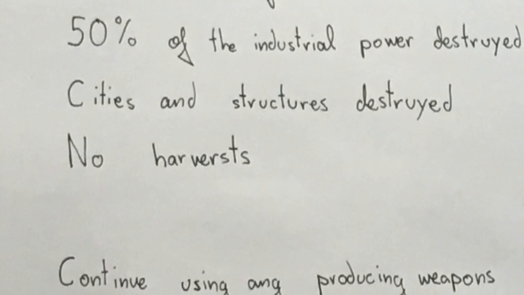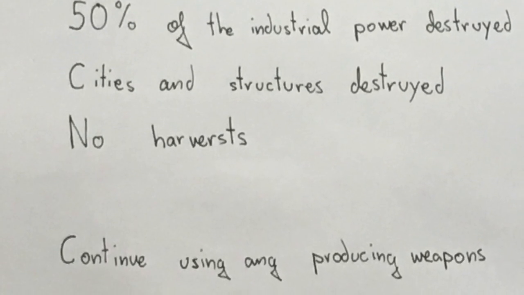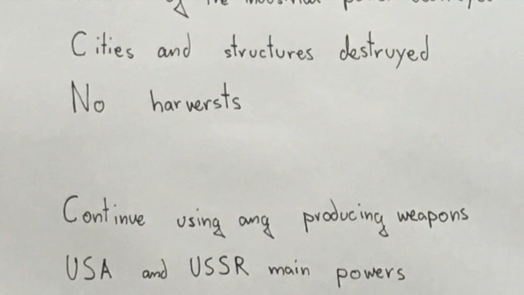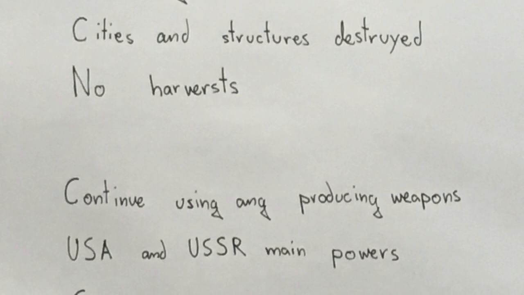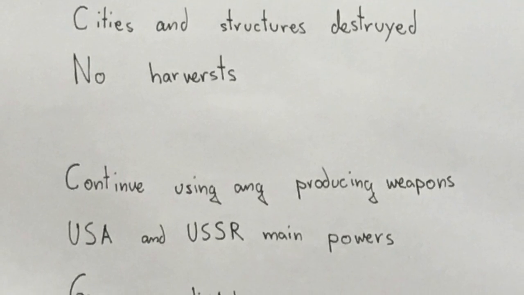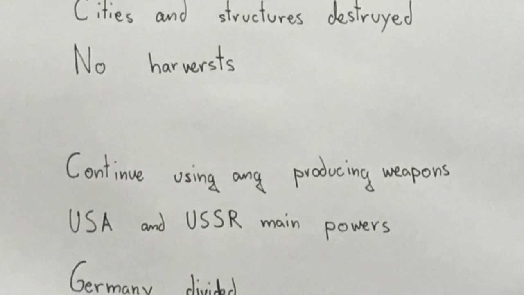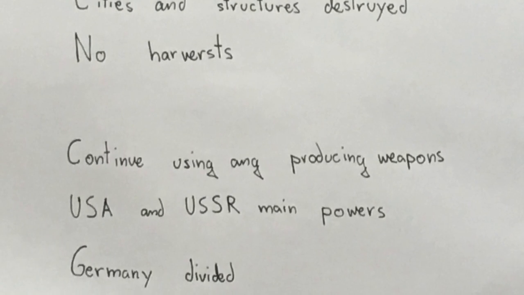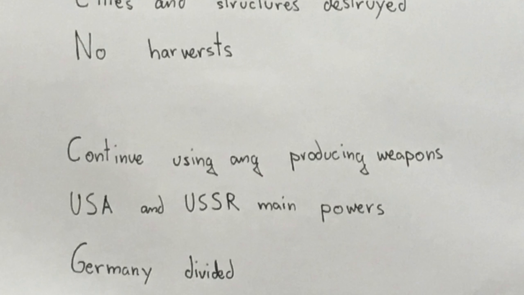Although all this happened in Europe, the USA and the USSR continued with the weapons industry due to the possible Cold War. The UK and France lost their economic leadership, and the USA became the most powerful, becoming the main producer of manufactured products.